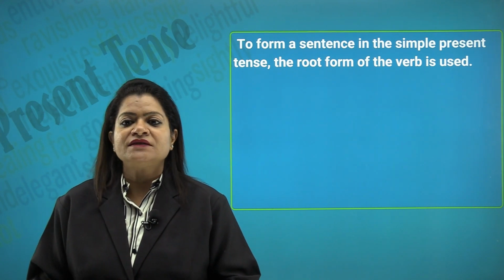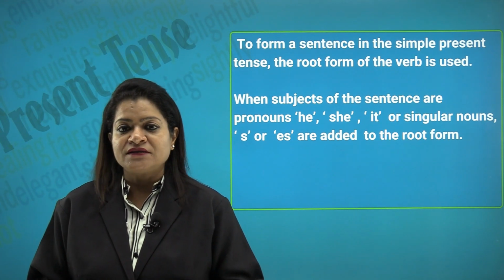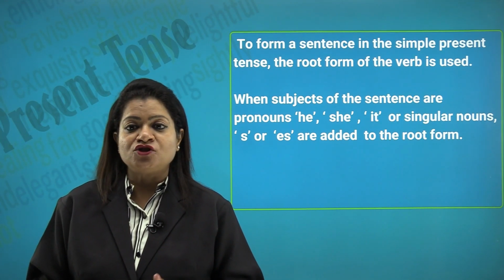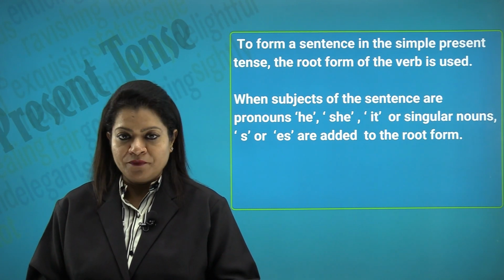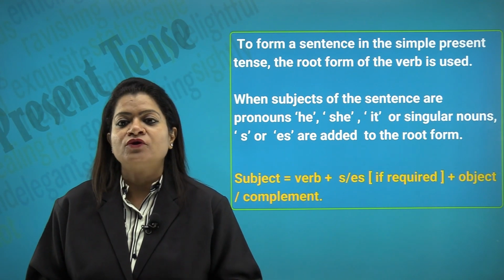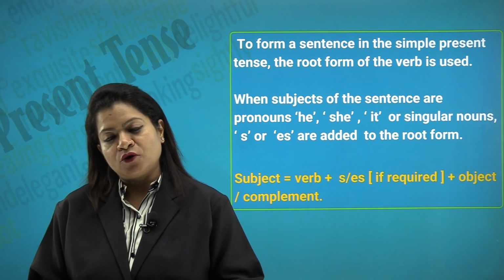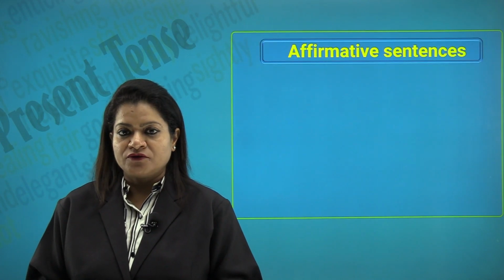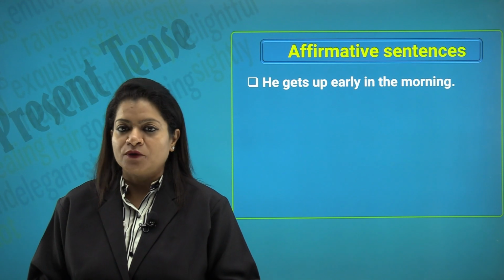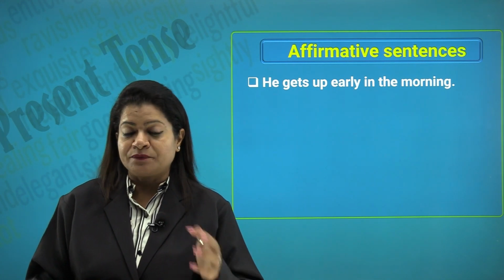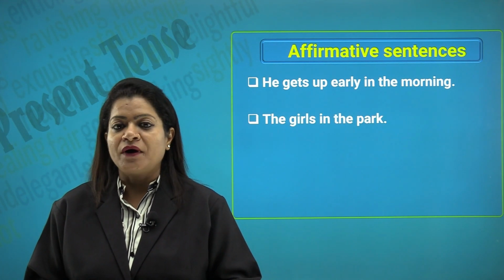To form a sentence in the simple present tense, the root form of the verb is used. So when the subject of the sentence is a pronoun he, she, it or a singular noun, we have s or es added to the root form. For example, if you look at the structure: subject, verb plus s or es, plus the object or the complement. So, let us look at the affirmative sentences first. He gets up early in the morning. So, you see how the verb get plus s denotes the singular. The girls in the park.